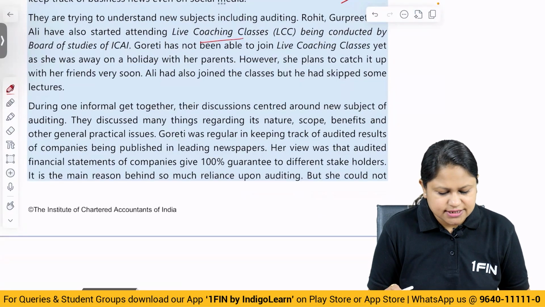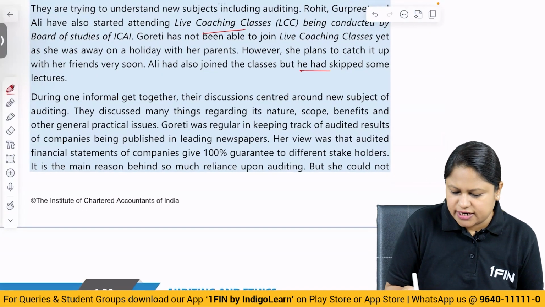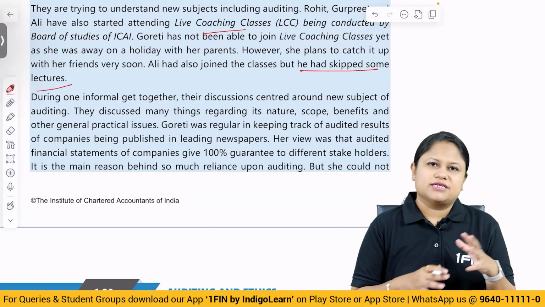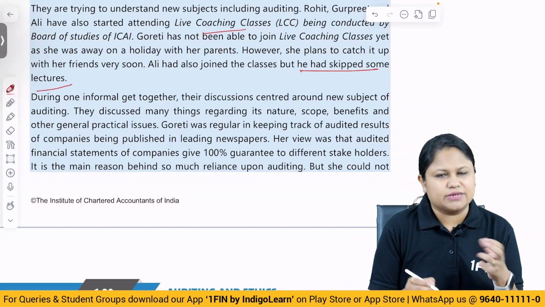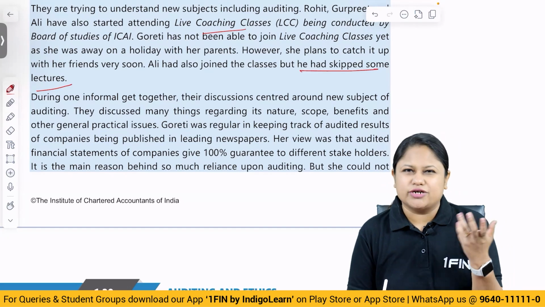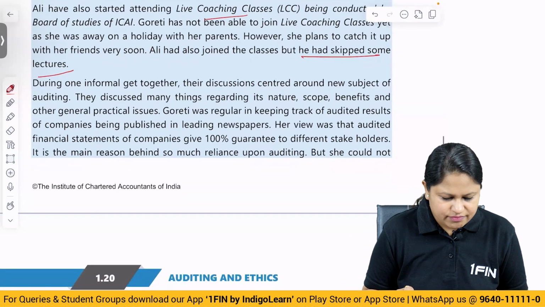However, she plans to catch it up with her friends very soon. Ali had also joined the class, but he has skipped some of the lectures. So basically here, one friend is going to explain to the other what they have understood, because they have joined a class where some are not regular and where one has not attended only because of the vacation. So a basic question is going to be something based on that.